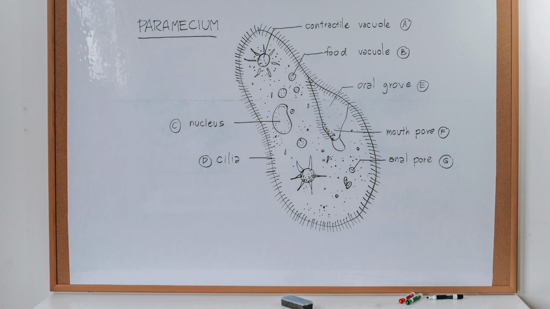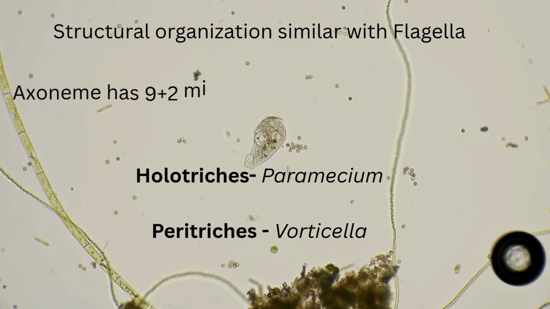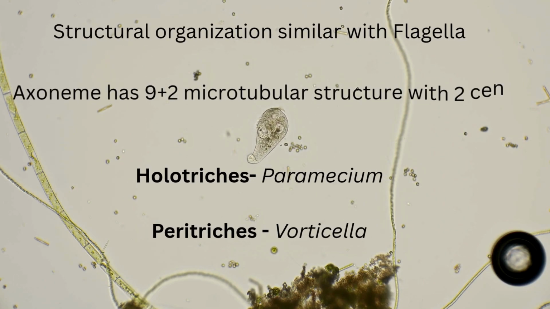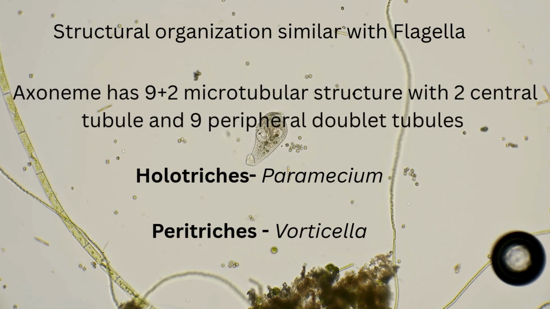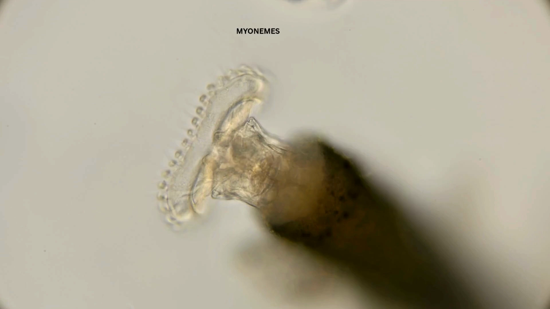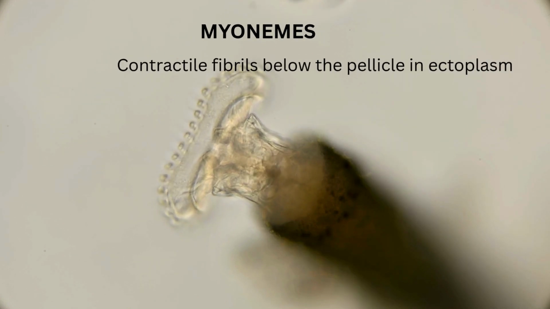Now let's see the structural organization. As with flagella, the axoneme also has a 9+2 microtubular structure, with 2 central tubules and 9 peripheral doublet tubules. I told you that holotrichous includes Paramecium, and peritrichous ciliated organisms include Vorticella.